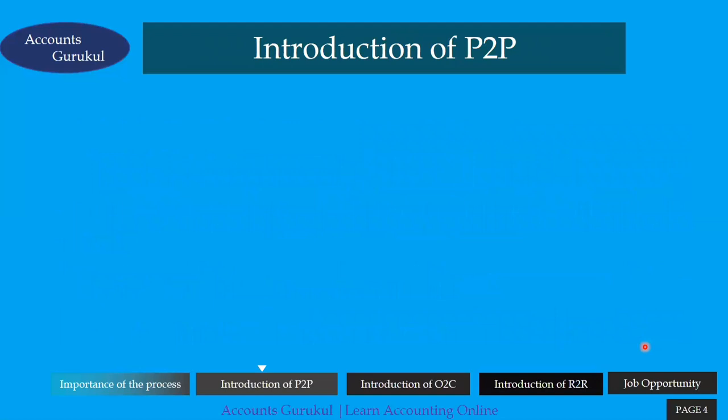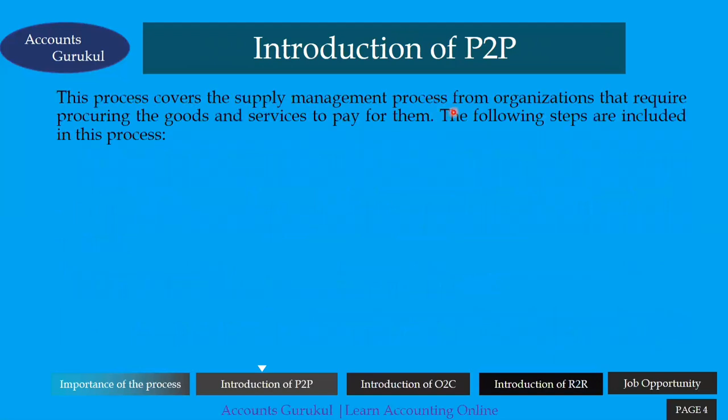So here we have to understand the introduction of P2P. So what is P2P?